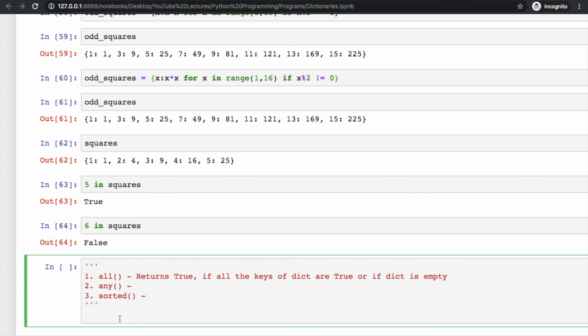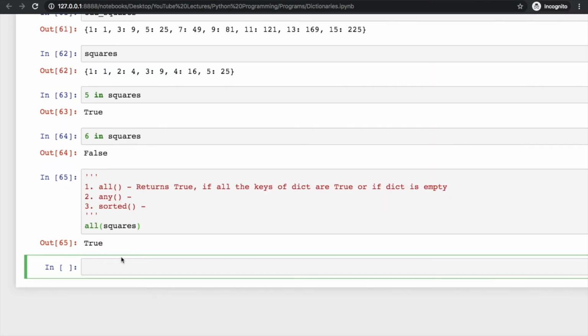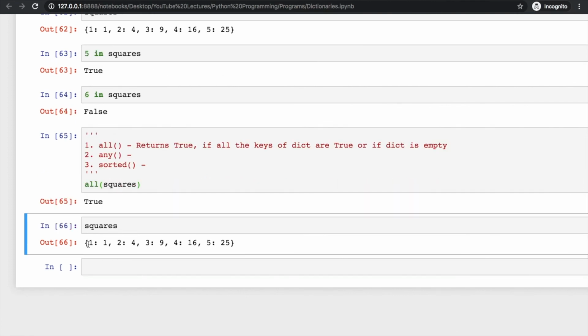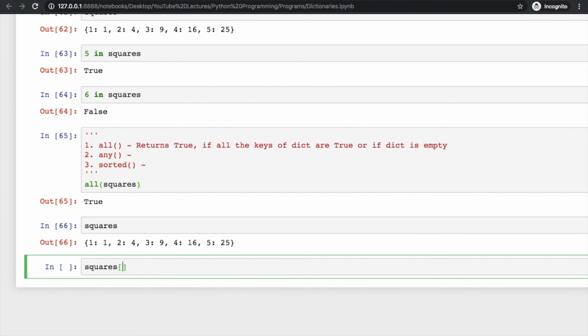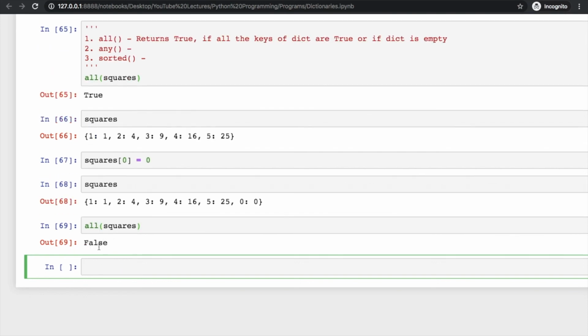So we have squares above. Just try to check all on this and it is true because we have non-zero values here, right? Try to add 0 value here and put 0 as the value of this key. Now we have 0 in squares and try to apply this function all, and now this is false.